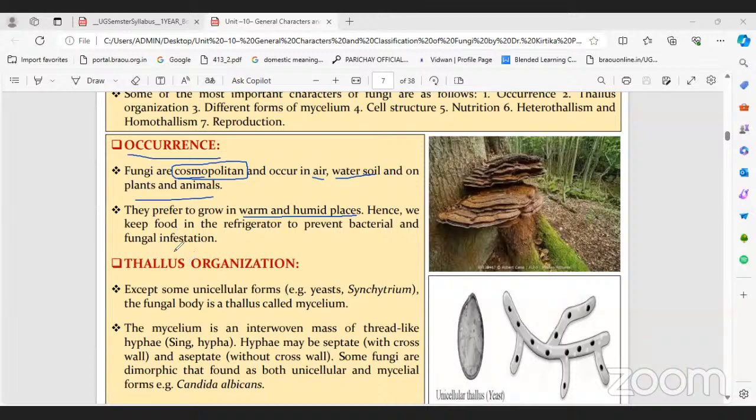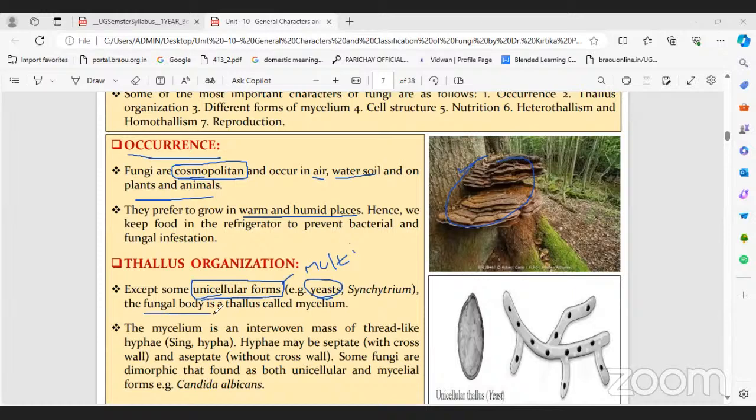After the occurrence, habitat, the next one is thallus organization. Here in the diagram we can see this is also a fungal member, and this type also, and they can grow on the plant. Now let's see the thallus structure. Maybe it is a unicell form, like an algal member, unicell to multicell. Remember it. Unicellular example: yeast, the best example. The rest are all multicellular.